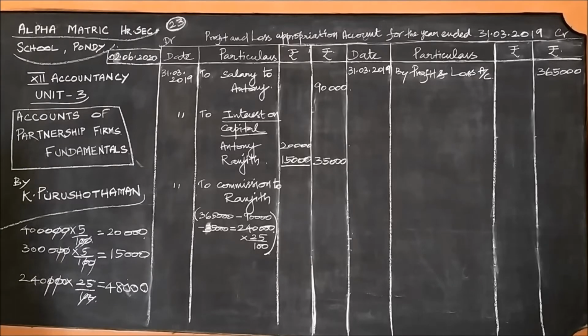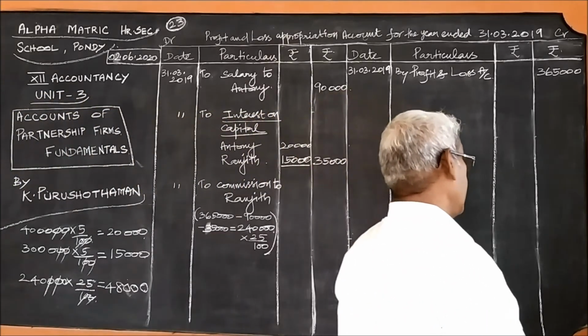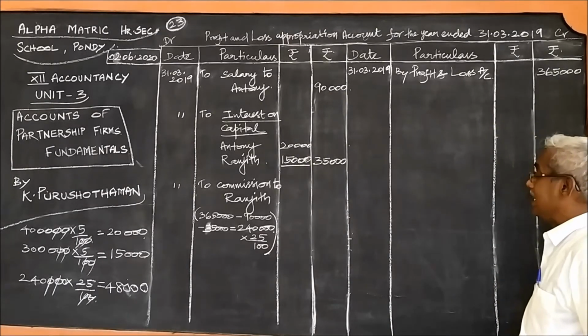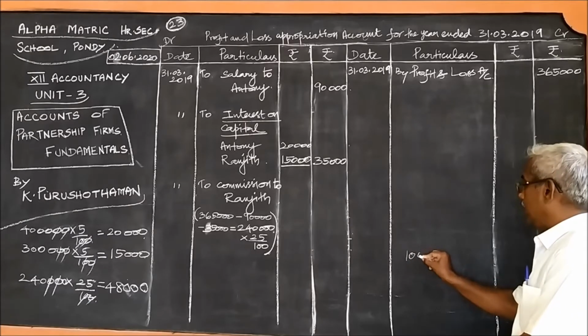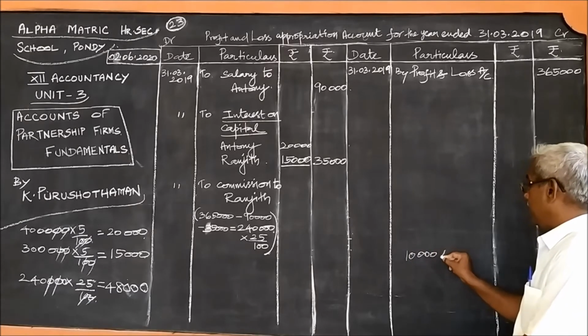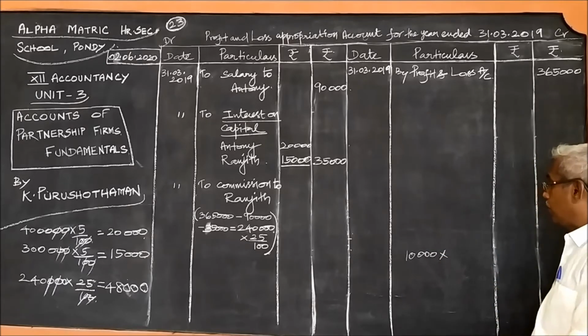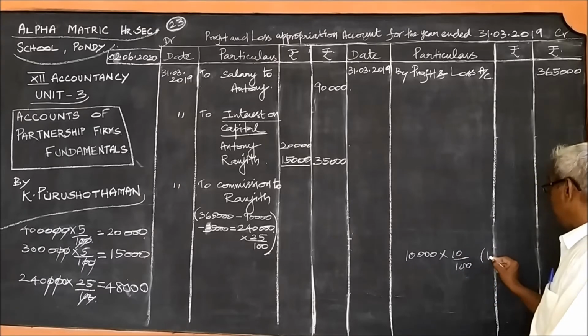Why is it so? I told you in other small problems, I remind you once again, listen carefully. If there is a commission of 10%, say for example on 10,000, if it is 10% before, then 10 by 100. This is before.